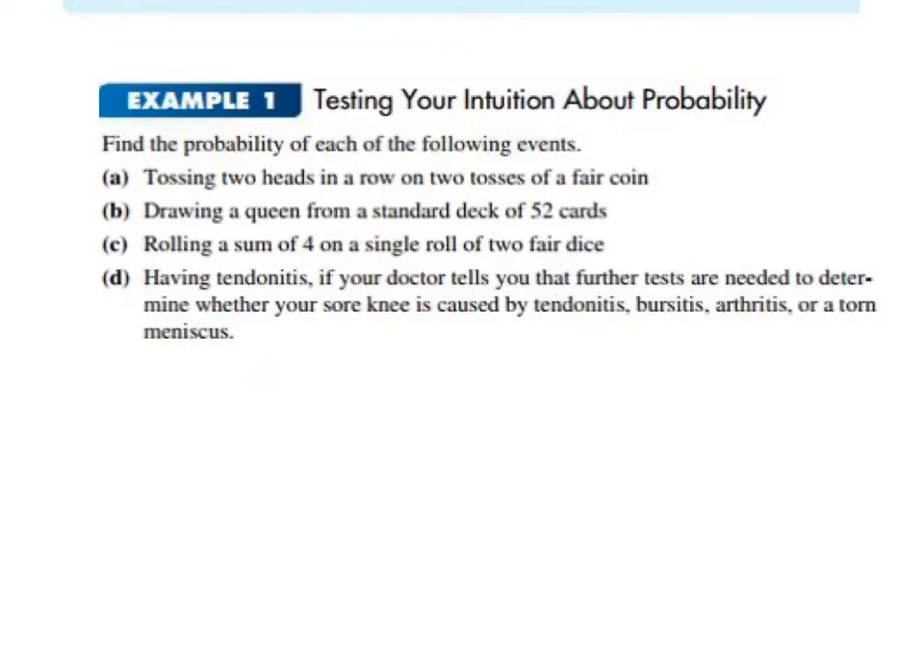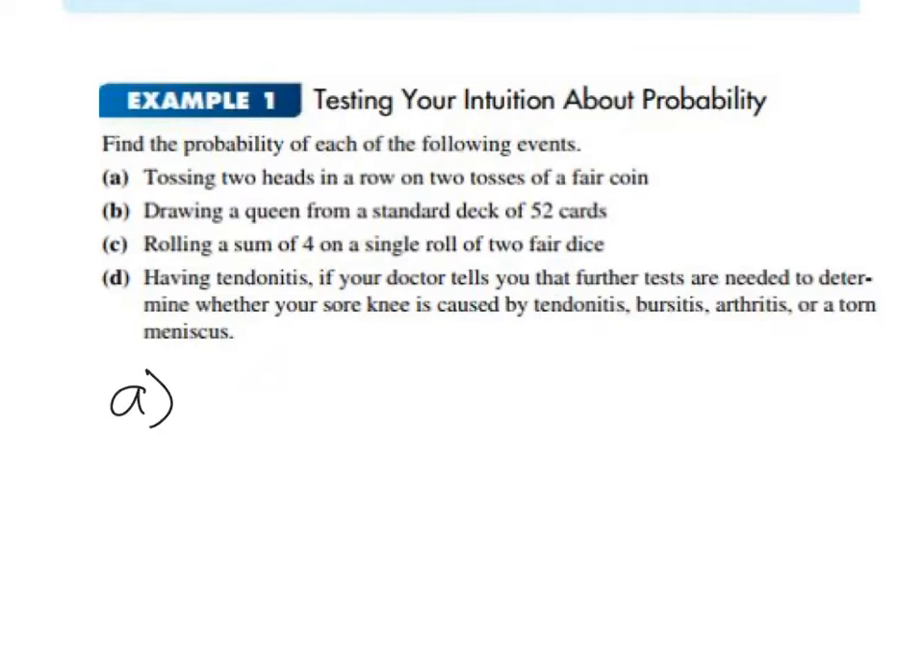Let's see how our intuition about probability holds up. Let's find the probability of: A, tossing 2 heads in a row; B, drawing a queen from a standard deck of 52 cards; C, rolling a sum of 4 on a single roll of 2 fair dice; or D, having tendinitis if your doctor tells you that further tests are needed to determine whether your sore knee is caused by tendinitis, bursitis, arthritis, or a torn meniscus.